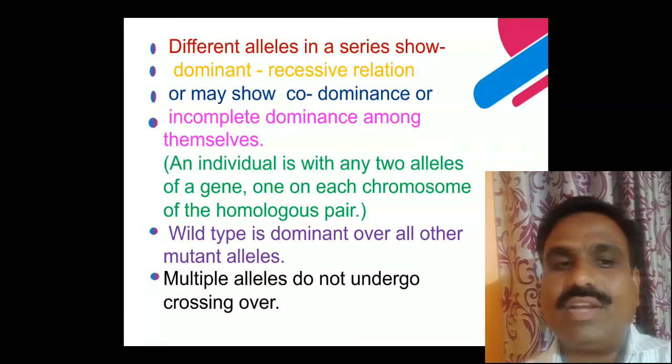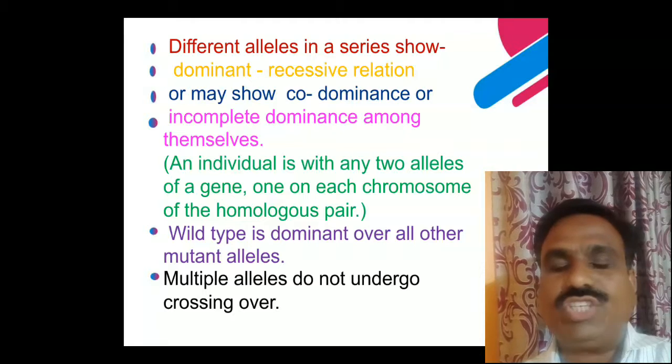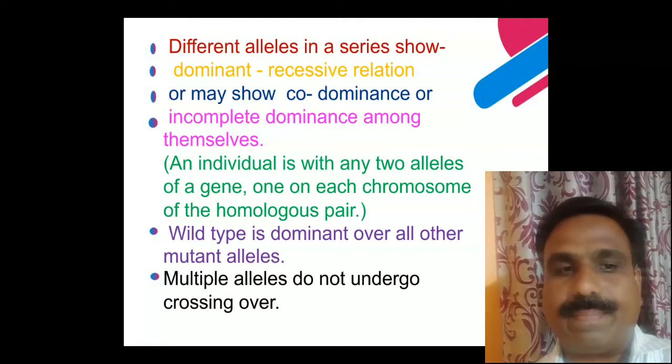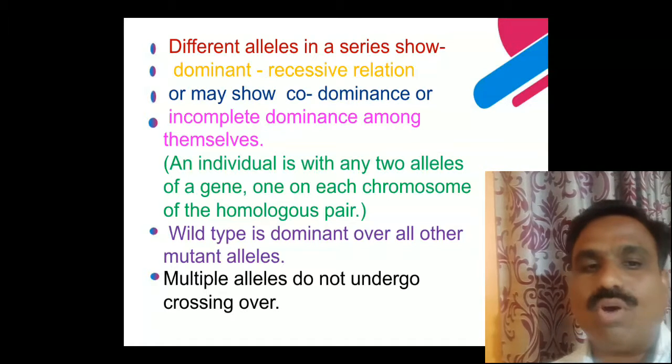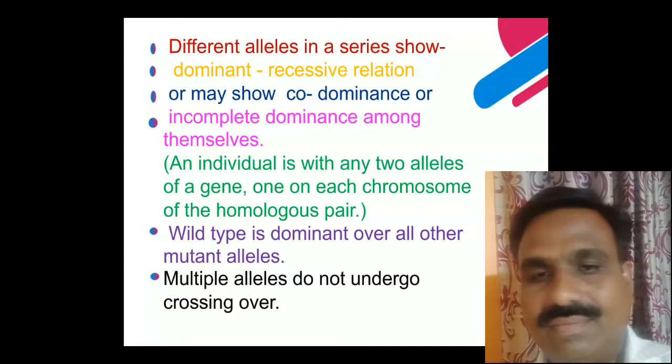An individual has any two alleles of the gene, one on each chromosome of the homologous pair. The wild type is dominant over the other mutant alleles.